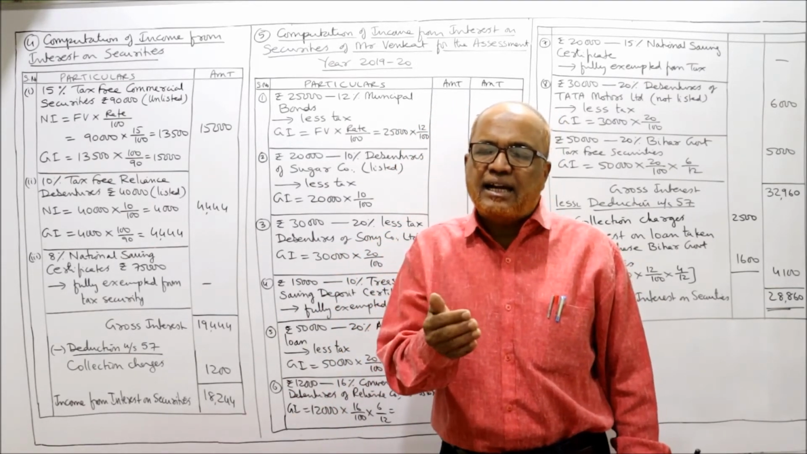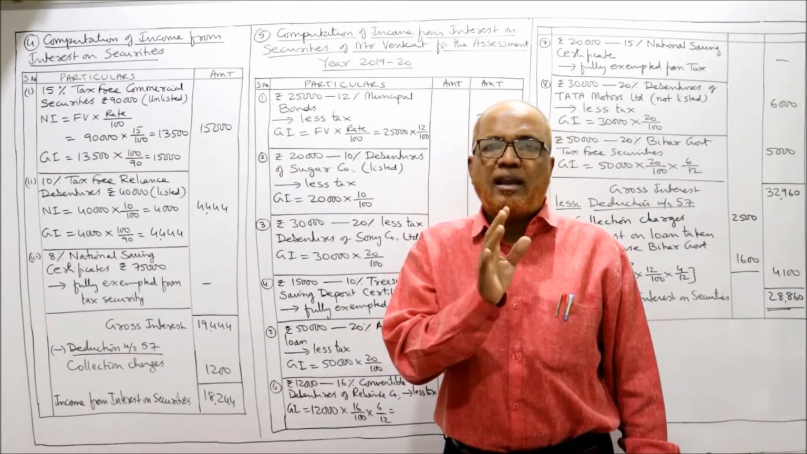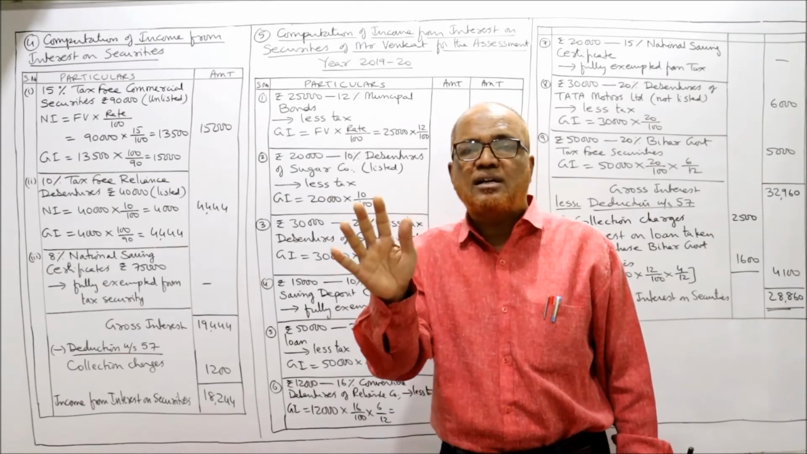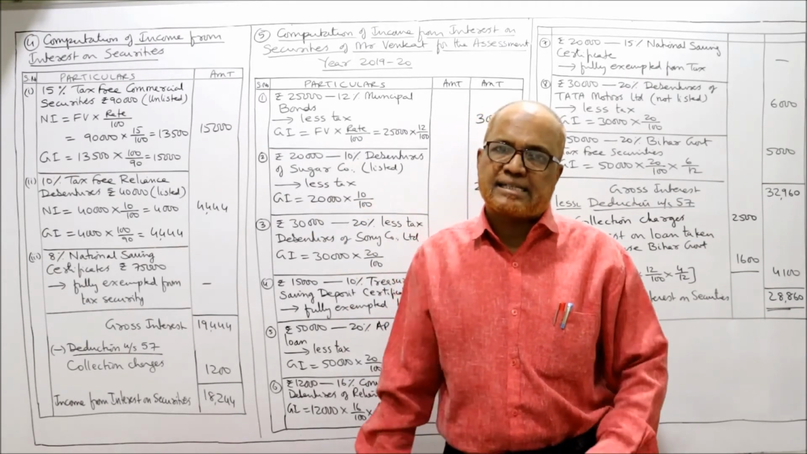So while calculating the interest, we take interest for half year, 6 by 12. And regarding shares, we will not consider them, because dividend on shares is fully exempted from tax.